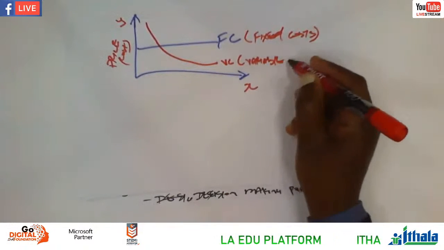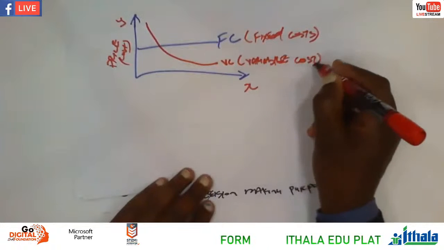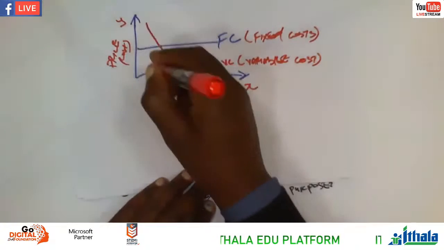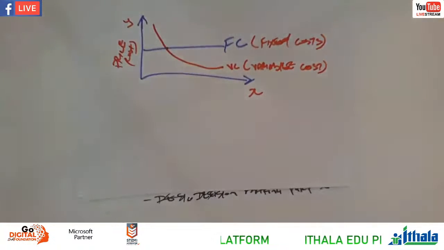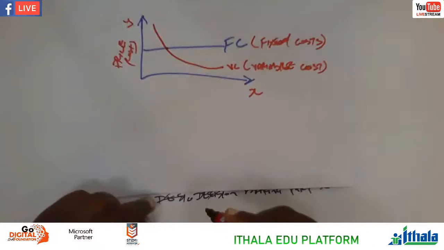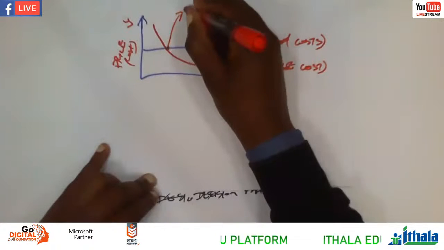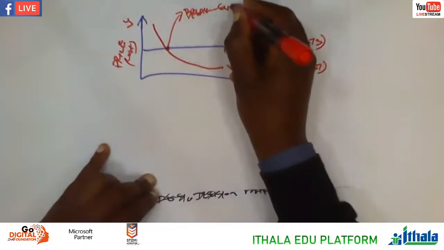That is VC. So here at the point of intersection, where the fixed cost and the variable cost as well as the price intersect, that's where we break even.